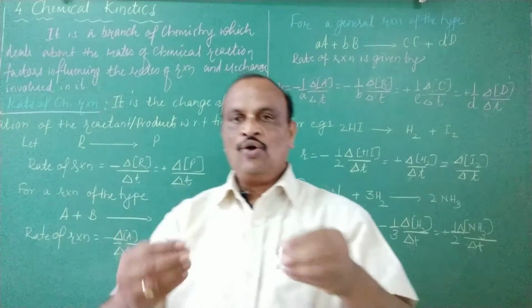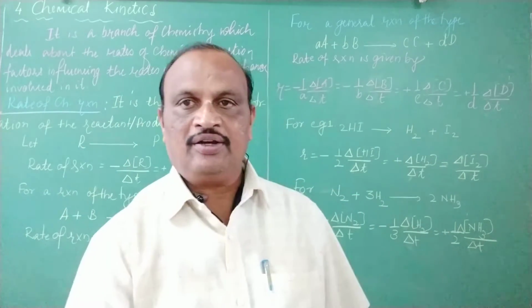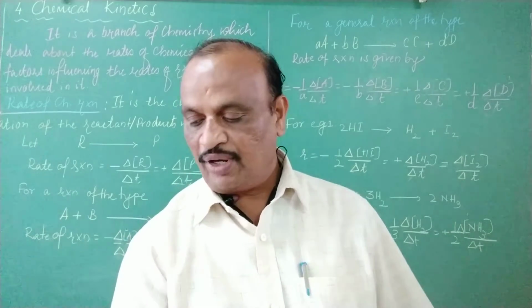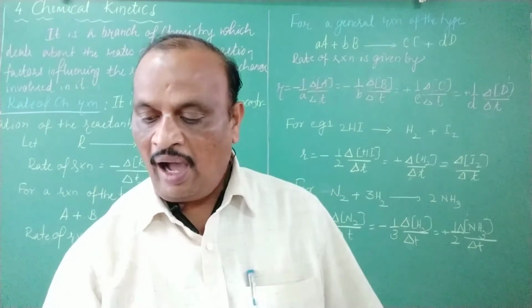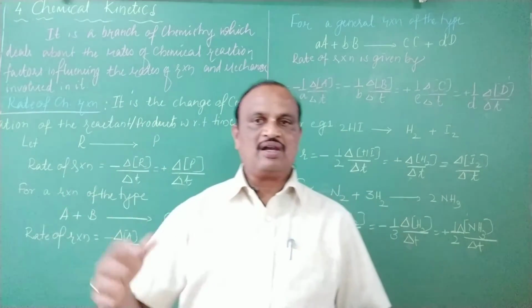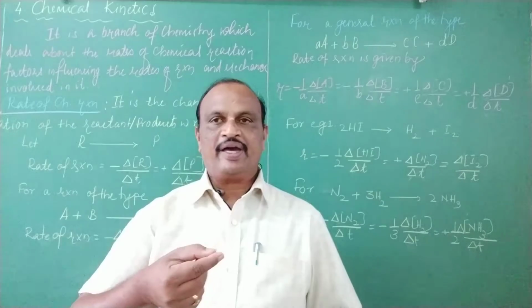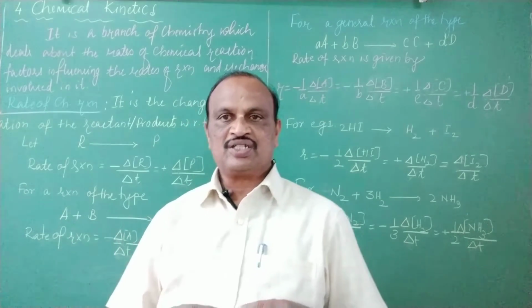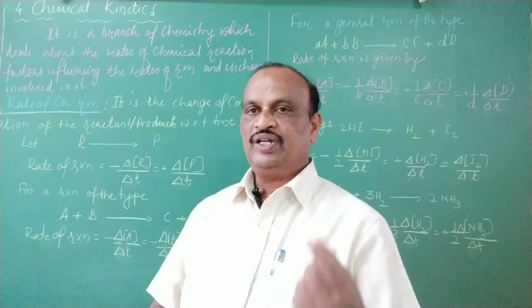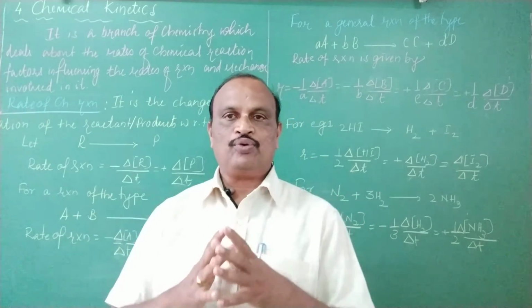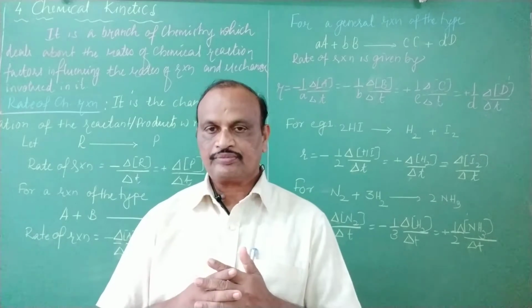So this is an example of a fast reaction. As soon as one chemical substance is added into another, the chemical reaction occurs. On the other hand, we have some chemical reactions like rusting of iron. Take a piece of iron, keep it in moisture. Rusting will not take place in 1 minute or 2 minutes or 1 hour or 2 hours. It takes days of time to undergo rusting.